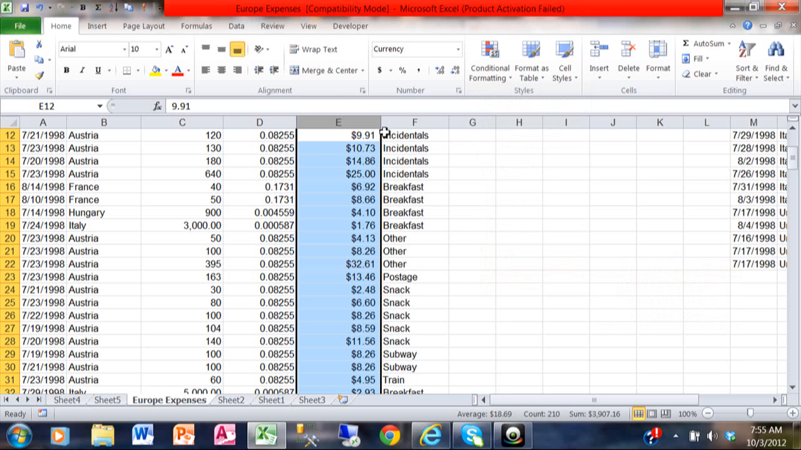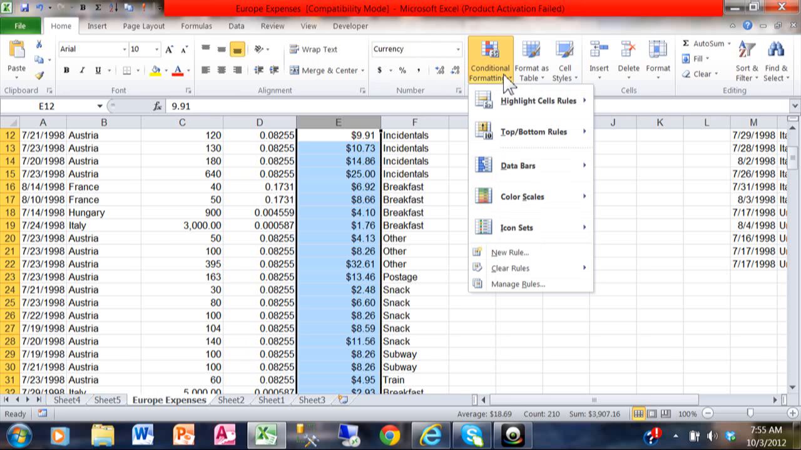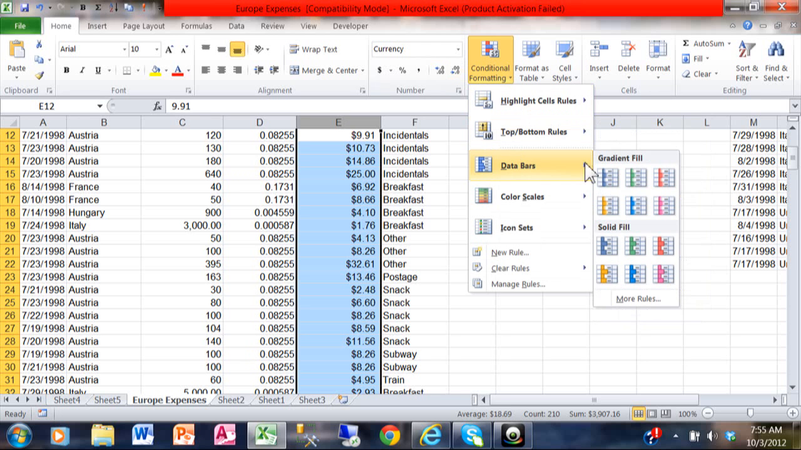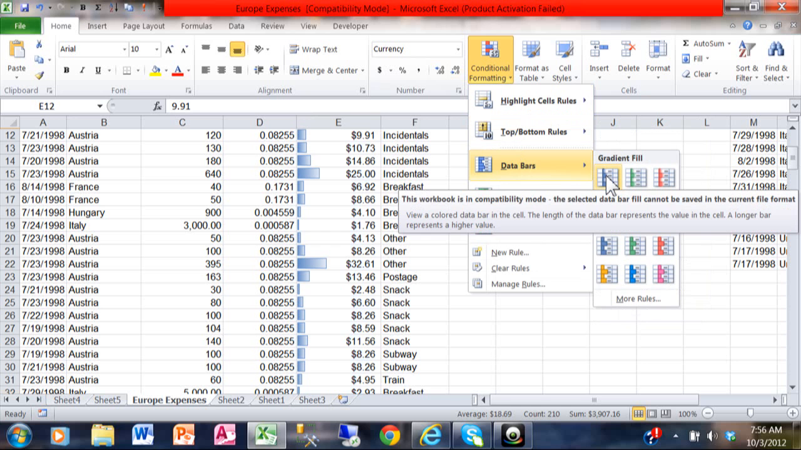Let me show you a new way to do conditional formatting. I'm going to highlight column E. We'll do conditional formatting. Let's use something that's called a data bar. So in this case, we'll pick on one of these colors.